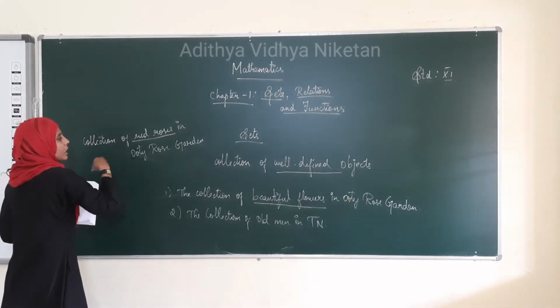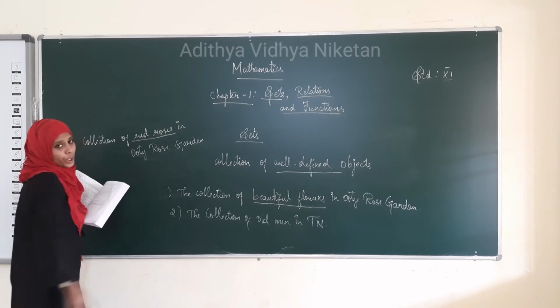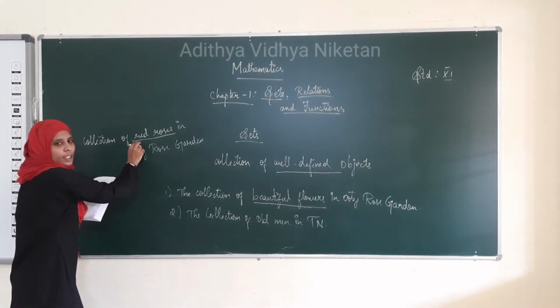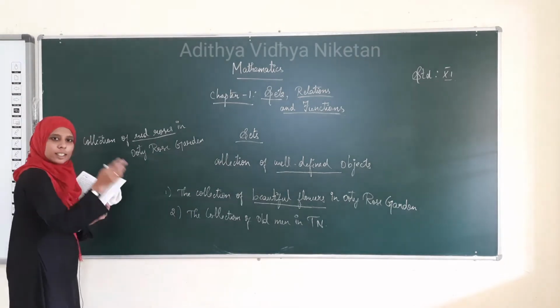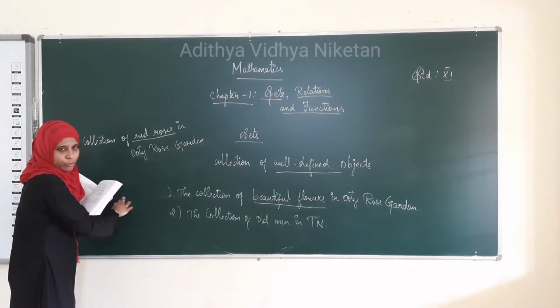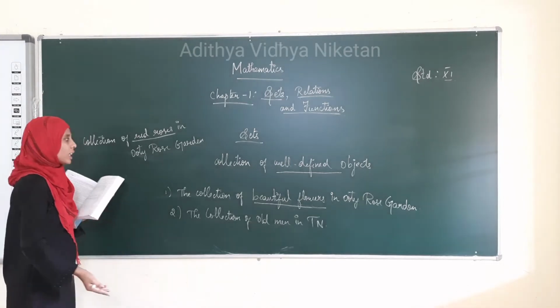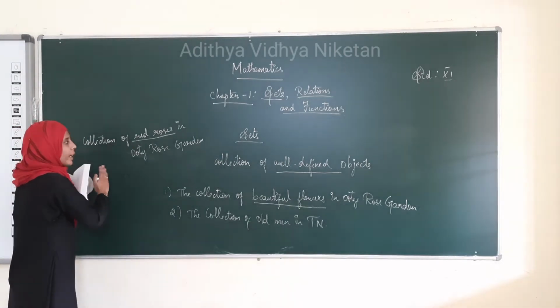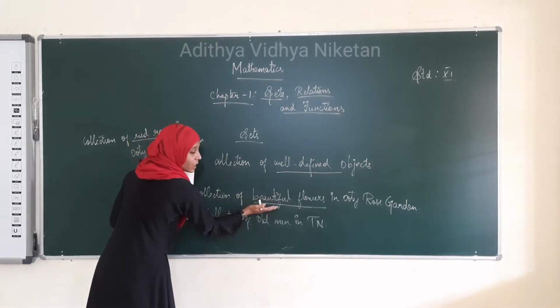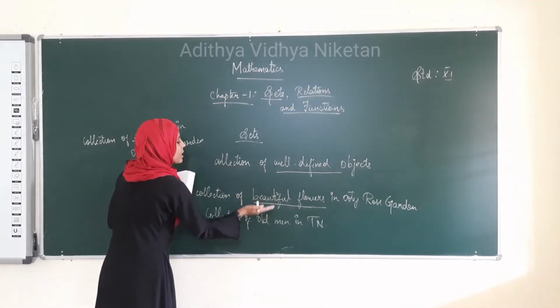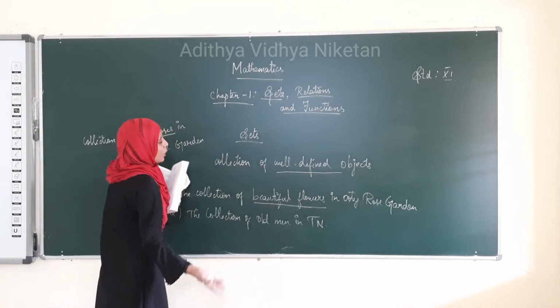We can count the number of red roses in the Ooty Rose Garden. The red color does not vary from person to person. If this is a green color, then everyone says this is a green color, right? This is a true fact. Therefore, why we say beautiful is not well-defined is because it differs from person to person.